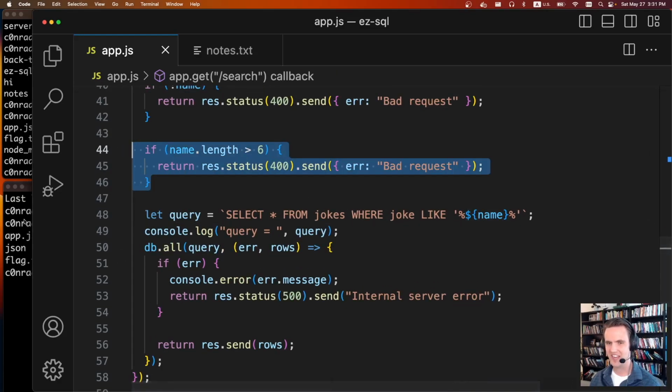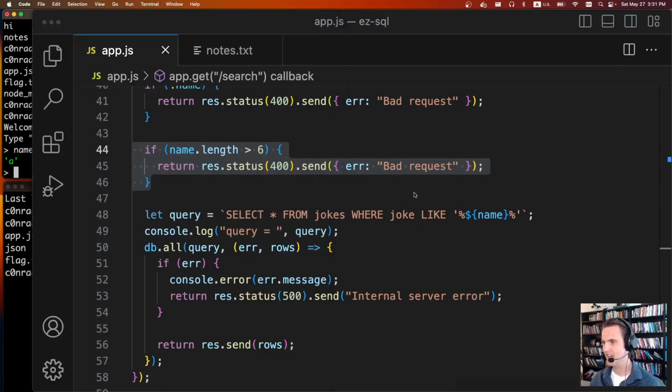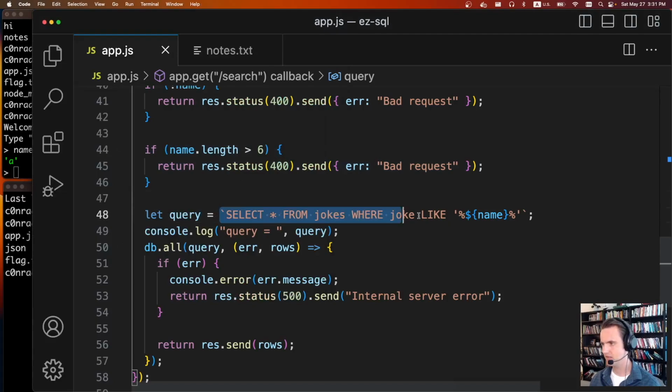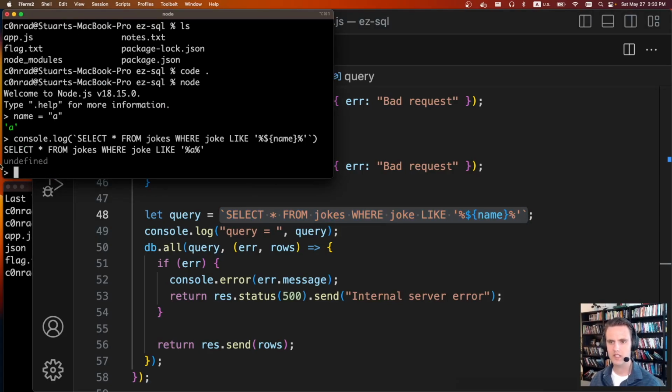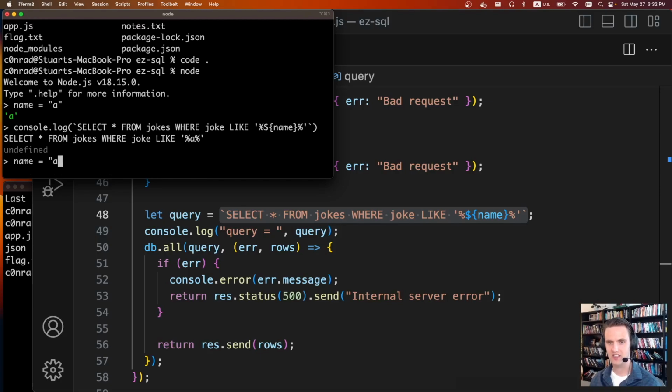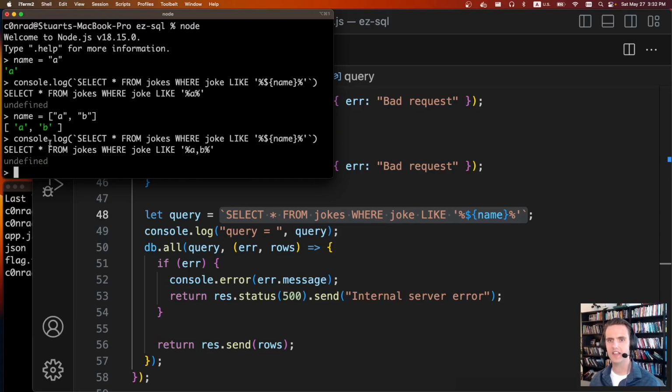So the trick to actually doing this, if we just run node, let's do name is equal to a, and then let's print out this. Console.log. We can see we get select star from jokes where joke is like a. The trick to this challenge is we're not going to specify a like that. We're going to specify a like this. And now we get select star from jokes where joke like a or b.